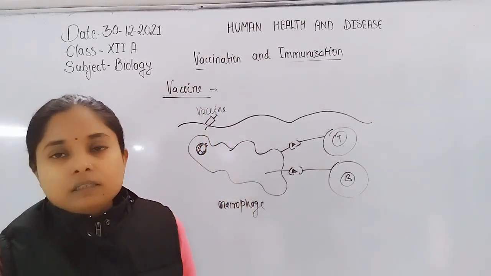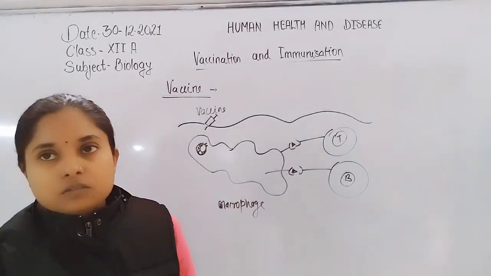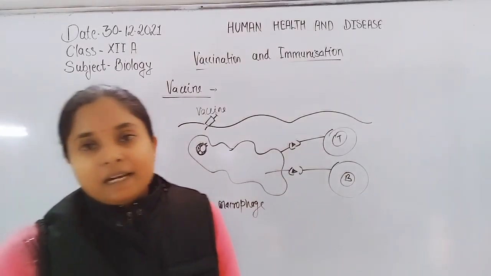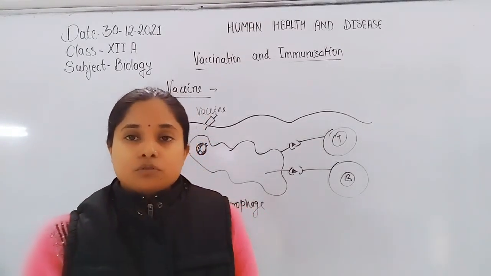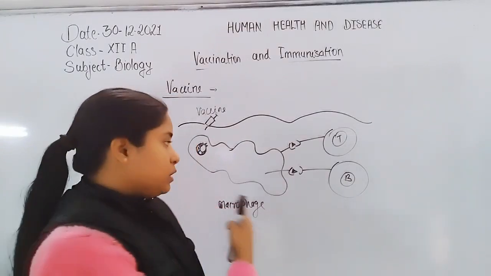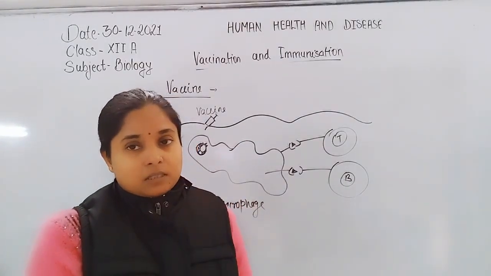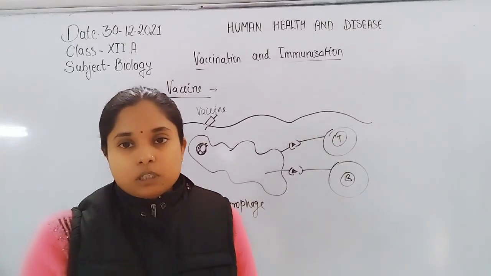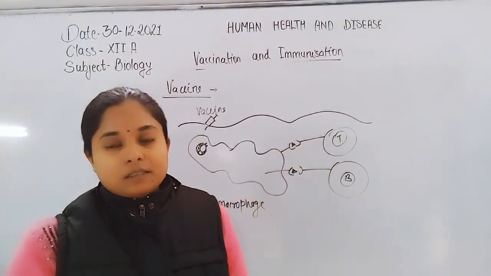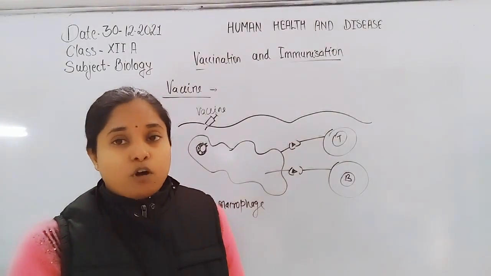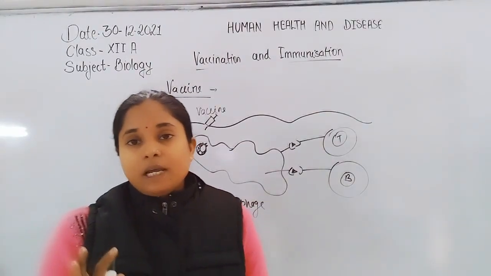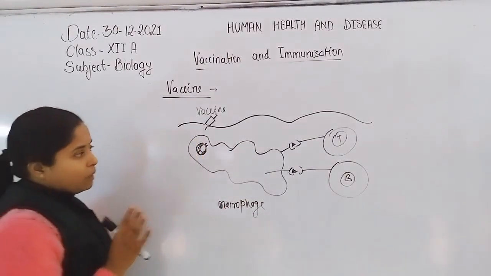In future, when this virus causes disease or attacks our body in live form, our body already knows about the virus, or has already formed the antibodies. So the antibodies attack the antigen, destroy it or precipitate the virus, so that the body is protected through the memory B cell or T cell.